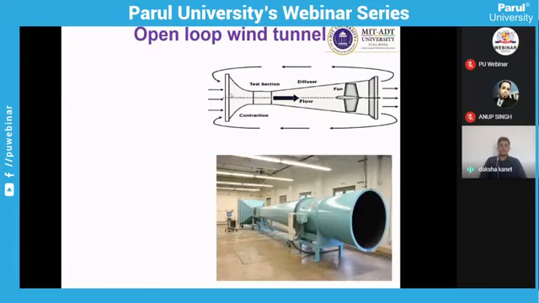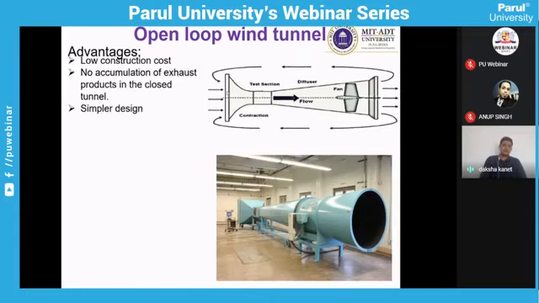Another one, this is an example of an open loop wind tunnel. It is open loop due to the fact that your inlet and outlet are not connected, and whatever air is going out is not reusable, it is all sent to the atmosphere. That is why it is an open loop wind tunnel.